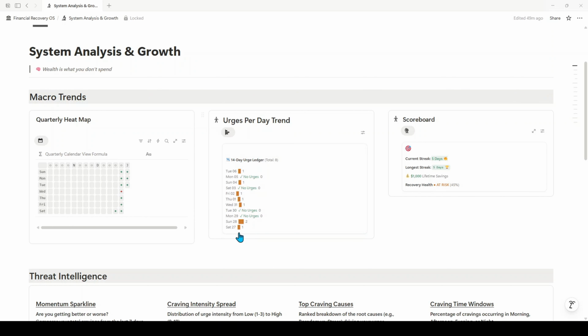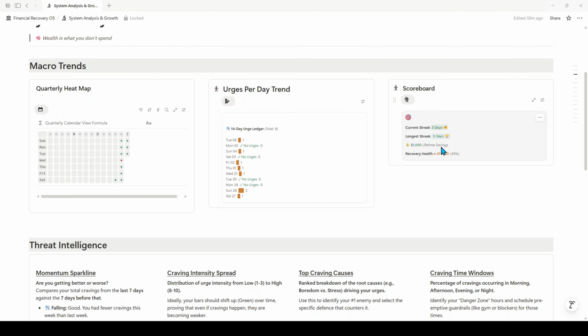You have one bet on this day, 2 bets on this day, and this lets you see your actual trend, whether or not your number of urges are decreasing or increasing, or what days you might have more urges than other days. All extremely helpful data. And then you can also see your general scoreboard, which is very similar to that first page. So your current streak, your longest streak, your lifetime savings, and your recovery health.